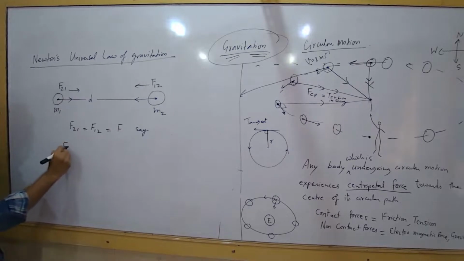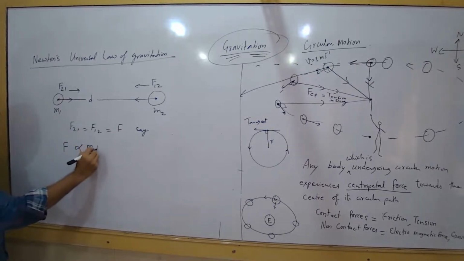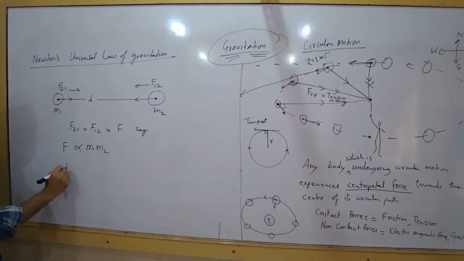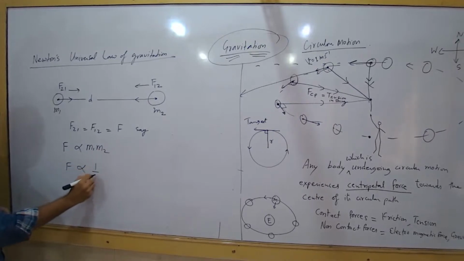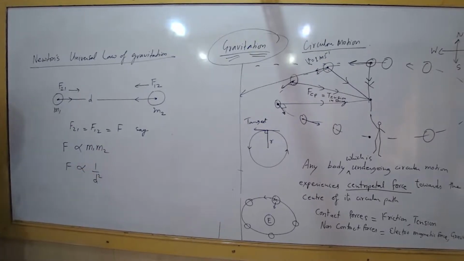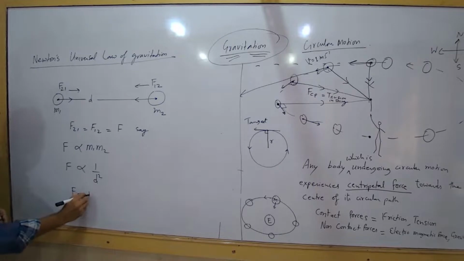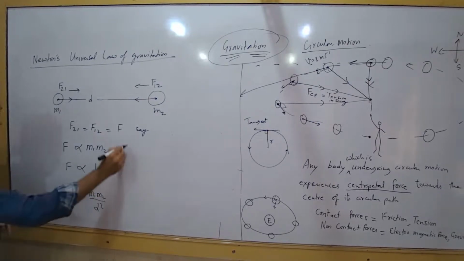And that force is directly proportional to the product of the masses of the bodies, and it is inversely proportional to the square of the distance between them. This is the law. So when we combine these two, we can write F is directly proportional to m1 m2 divided by d squared.